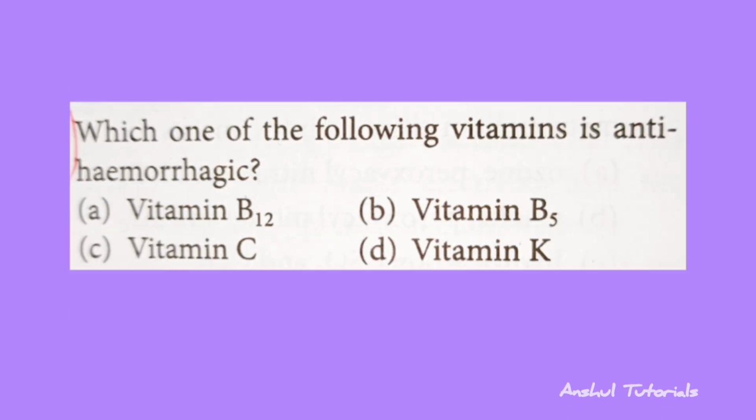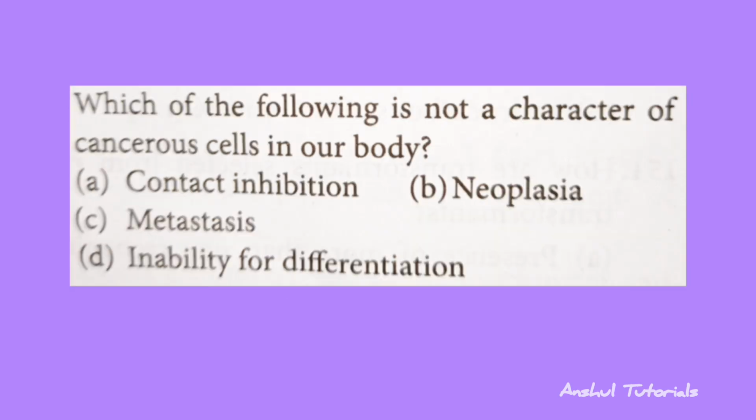And the next question is, which of the following vitamins is anti-hemorrhagic? So the correct answer is option D, that is vitamin K. And the next question is, which of the following is not a character of the cancerous cell in our body? So the correct answer is option A, that is contact inhibition.